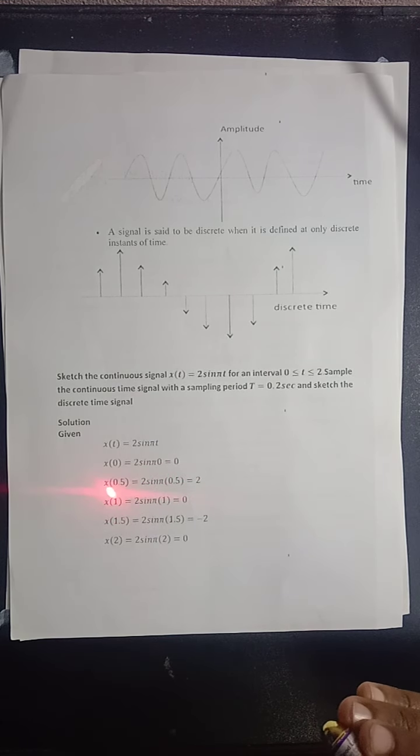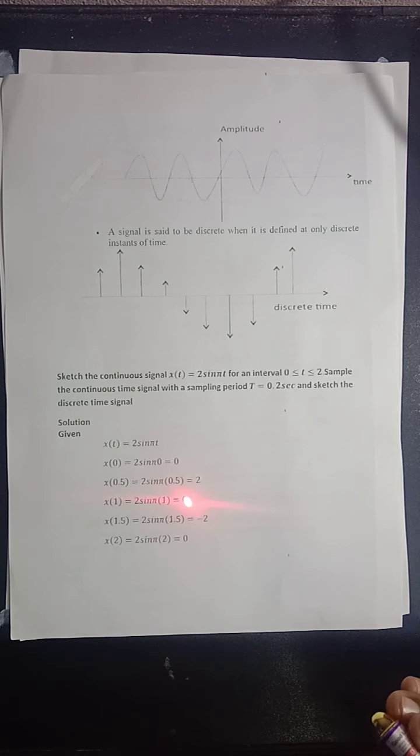Next substitute t equal to 1. While substituting t equal to 1, it is sin 180. Sin 180 is 0. Next substitute t equal to 1.5. While substituting t equal to 1.5, the answer is 2 sin pi into 1.5.